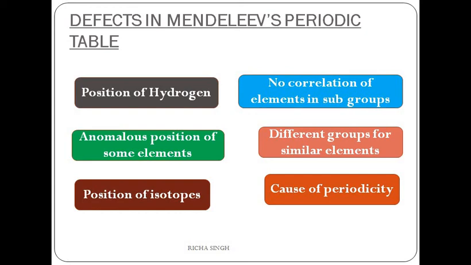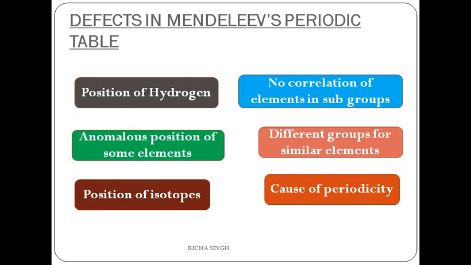Then there was the anomalous position of some elements. If you go back to the periodic table, you will see that in Mendeleev's periodic table, elements have been arranged in increasing atomic mass. But in some cases, an element with higher atomic mass is written first and then the lower one.